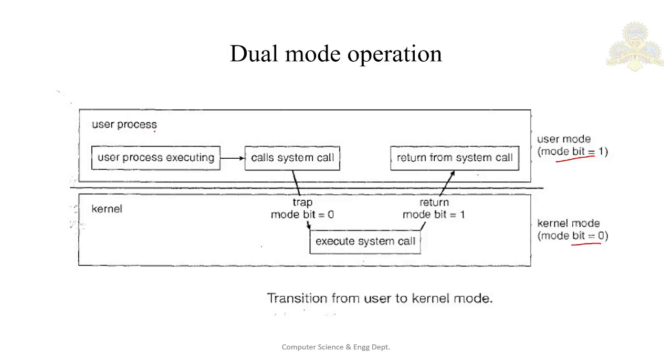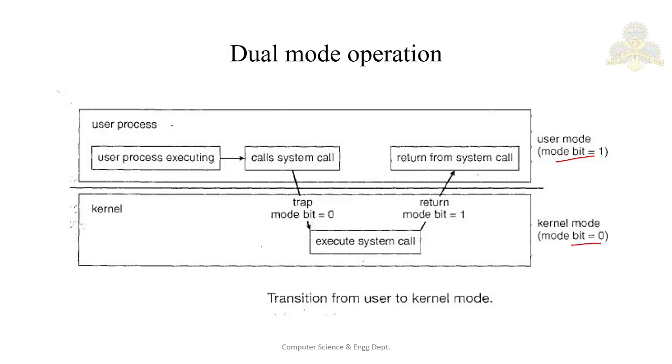When the computer system is executing on behalf of a user process or user application, the system is in user mode. However, when the user application requests a service from the operating system, it must make a transition from the user process to the kernel process.